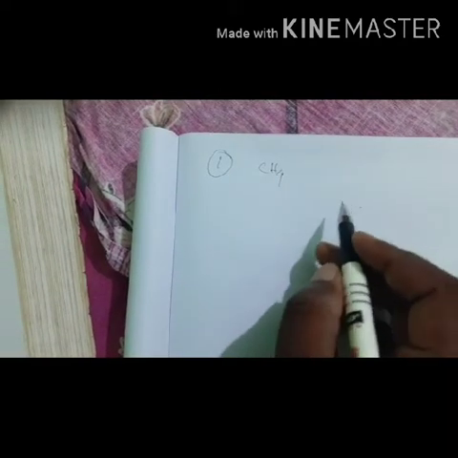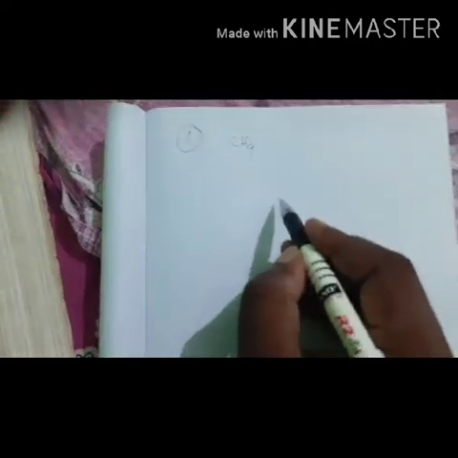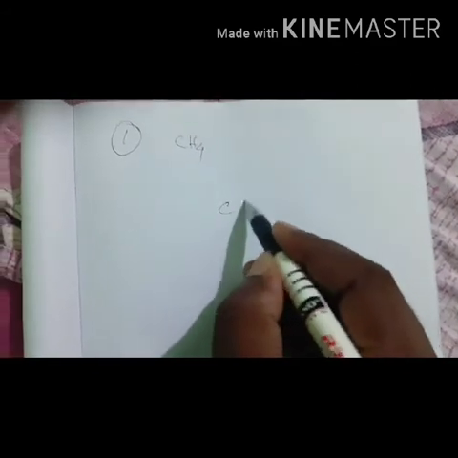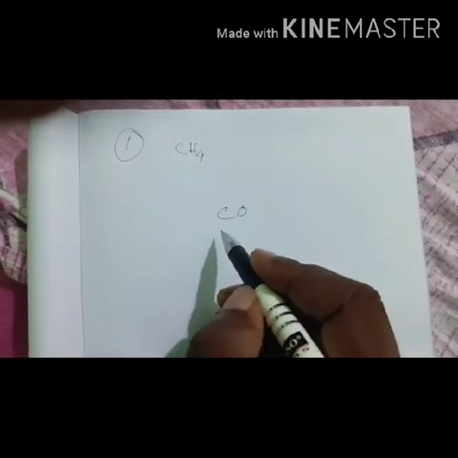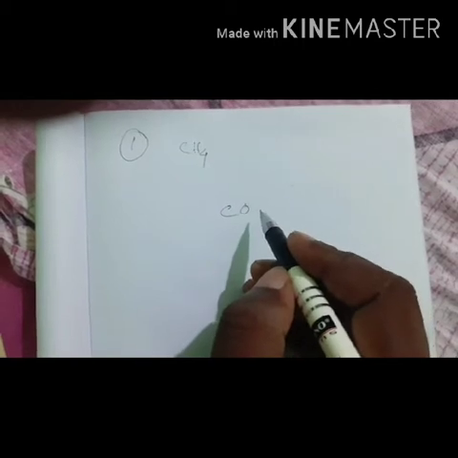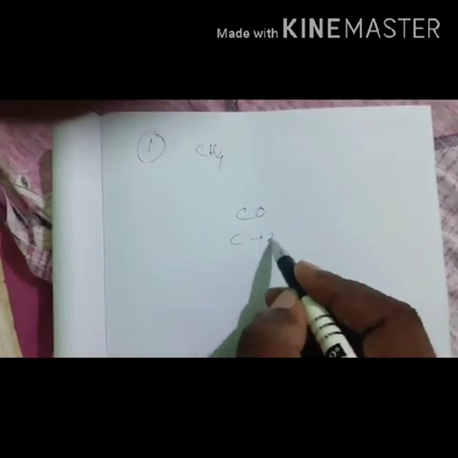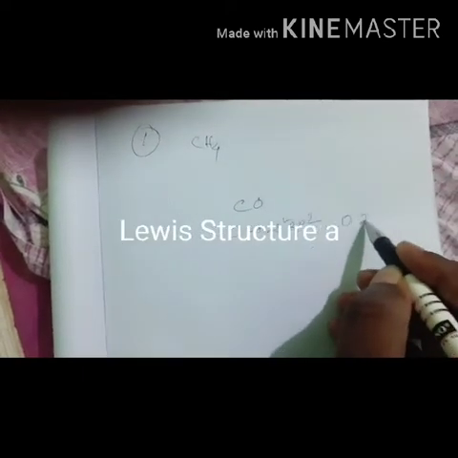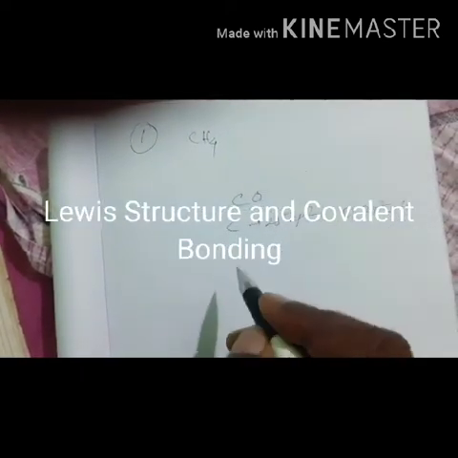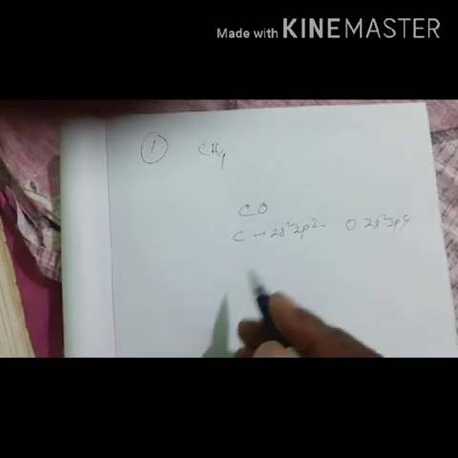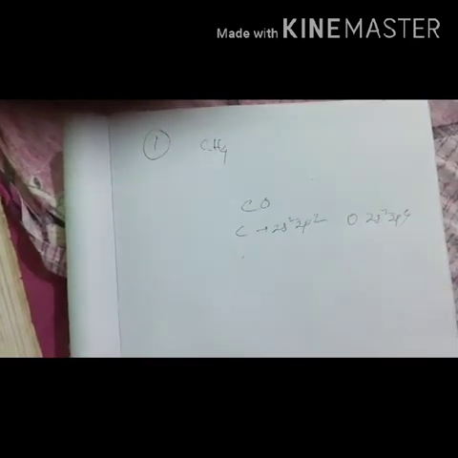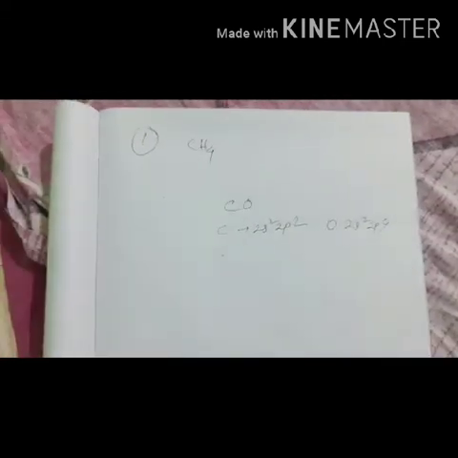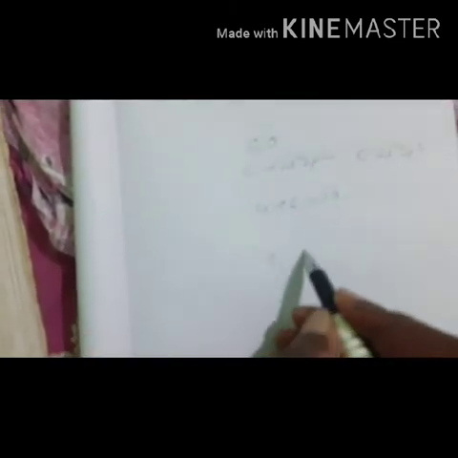First of all, let us write the Lewis structure of the carbon monoxide molecule, CO. Count the total valence electrons of the carbon and oxygen atoms. What is the electronic configuration of the valence shell? For carbon it is 2s2 2p2, and for oxygen 2s2 2p4. So carbon has 4 electrons and oxygen has 6 electrons, so the total is 10 electrons. The skeletal structure of CO can be written as CO.